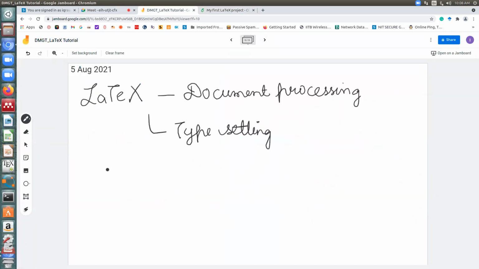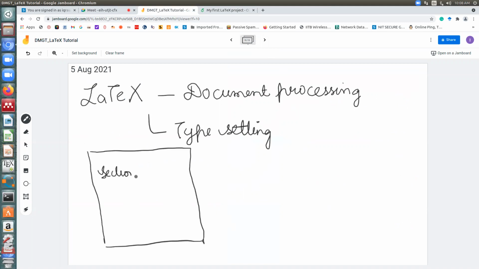Okay, so now before I show you how to do labeling, let me just give a motivation behind it. Why is this important? Suppose I am writing some thesis or some book. It is like 40-50 pages, and I have written a couple of sections. Suppose I have section 1, and then section 2, and so on.